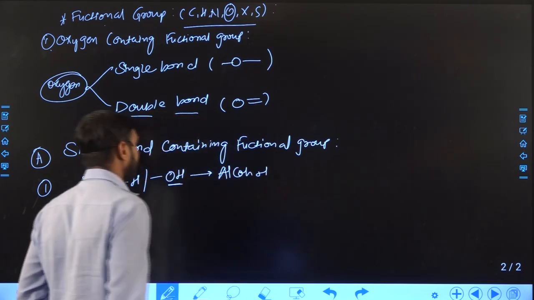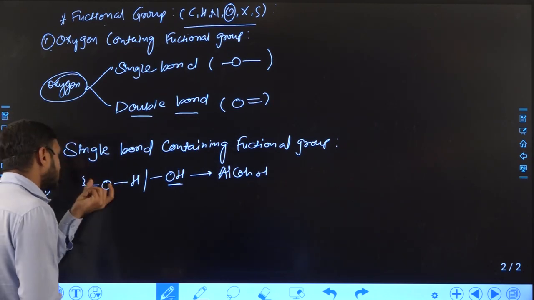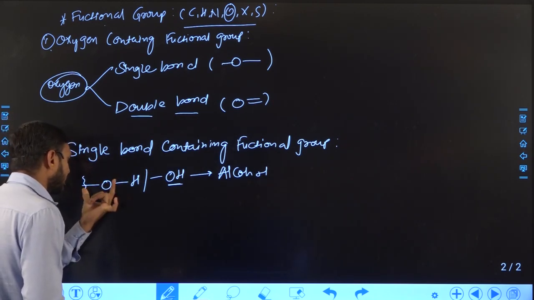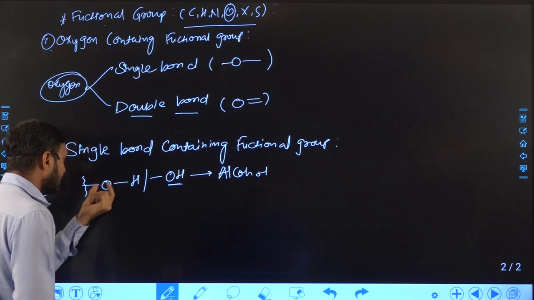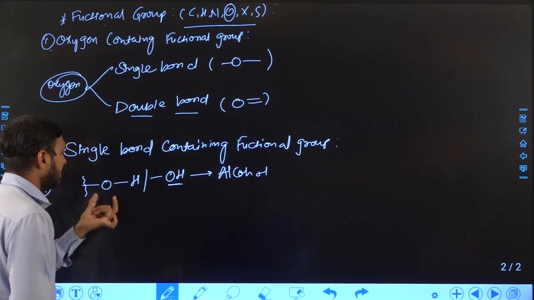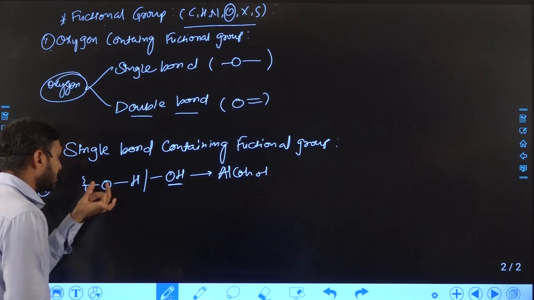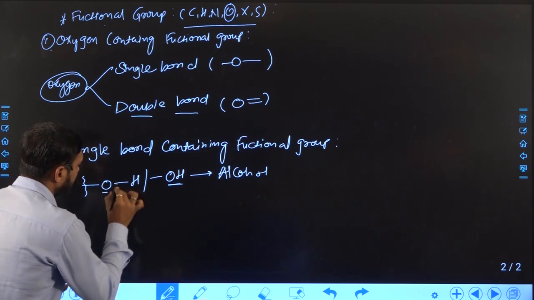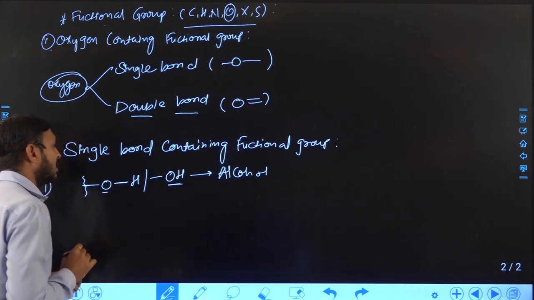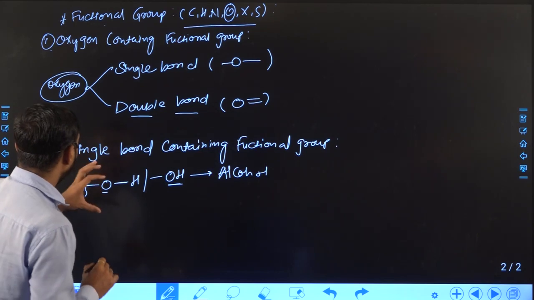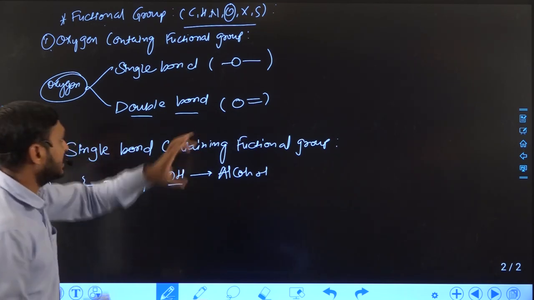You can see in this functional group that oxygen is present with single bonds to two different atoms. Here it is not attached with a double bond. Double bond containing functional groups we will discuss later, but you can see here also a single bond. That is why we kept the category single bond containing functional group.